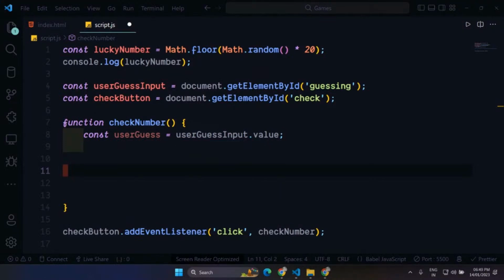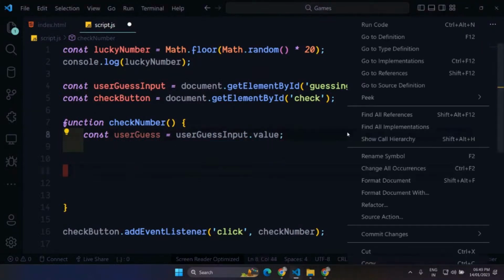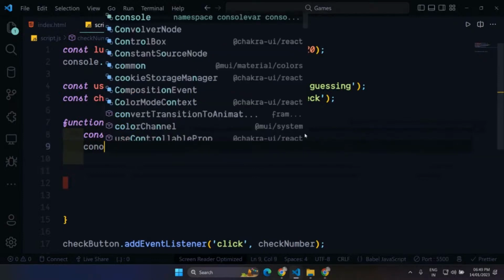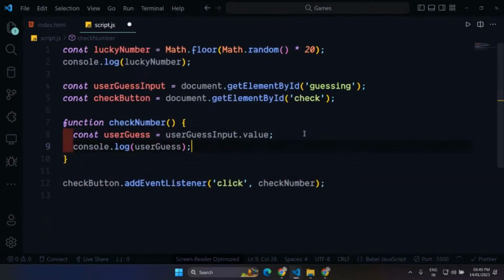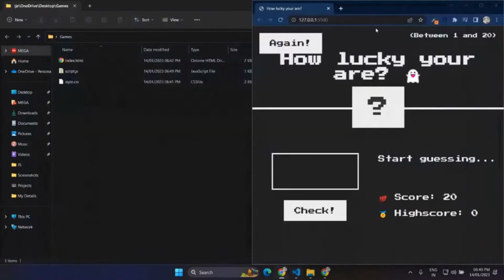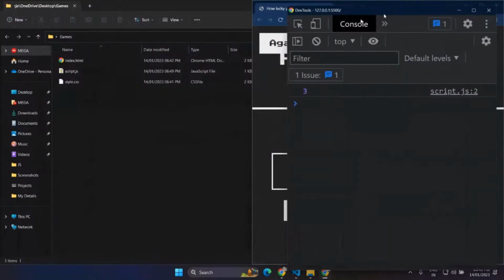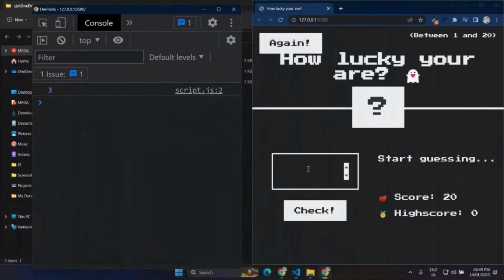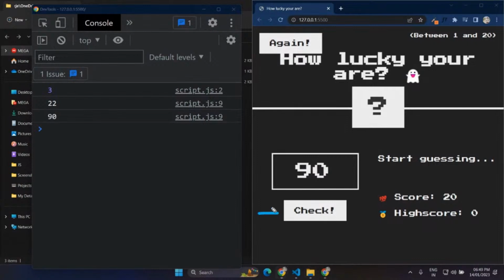And let me also do a quick console.log for this, so that you can see if it's working or not. Now let me bring the console to the left side, and let's say 22. See, I'm getting 22 here. If I write 90, I'm getting 90 here. So I have set up the event listener for this button, which is showing me the input field value.